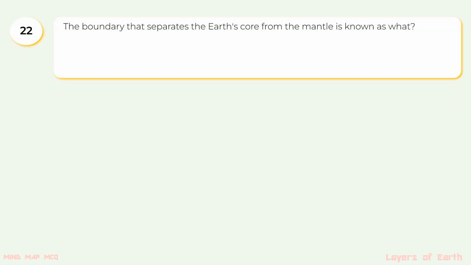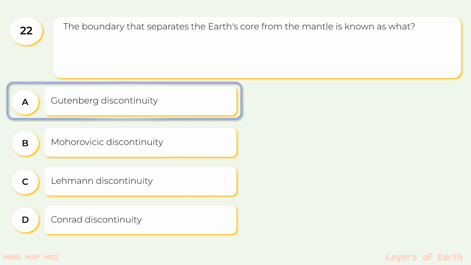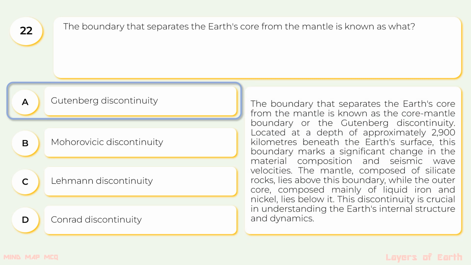22. The boundary that separates the Earth's core from the mantle is known as what? The options are A. Gutenberg discontinuity, B. Mohorovičić discontinuity, C. Lehmann discontinuity, D. Conrad discontinuity. The correct option is A, Gutenberg discontinuity.